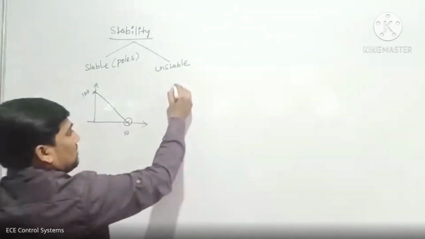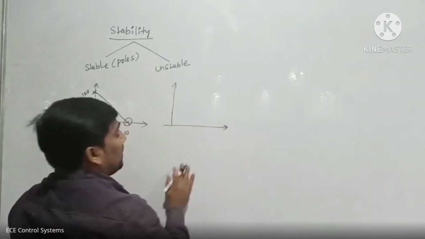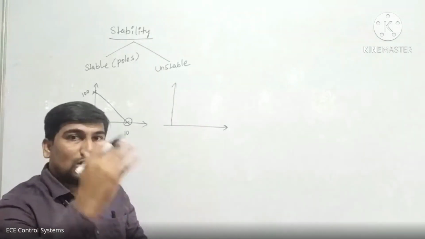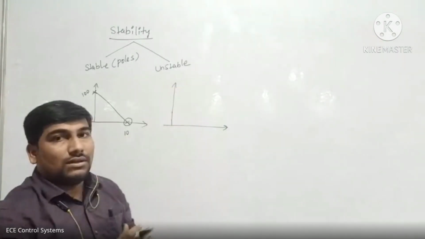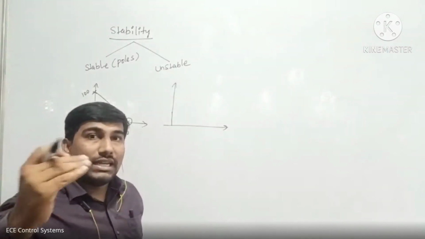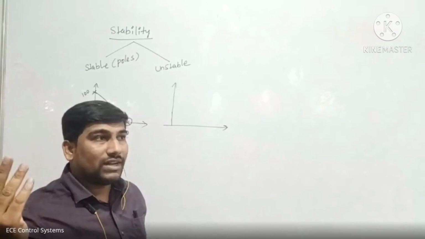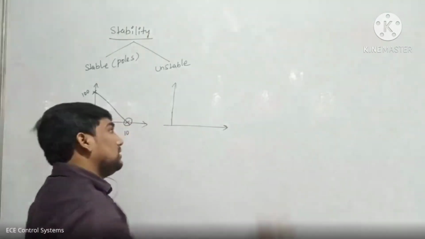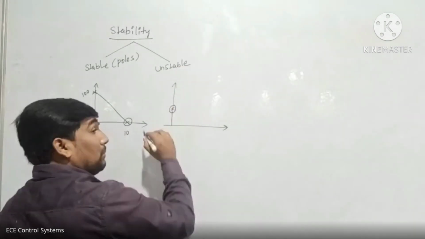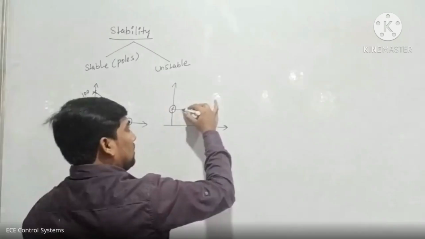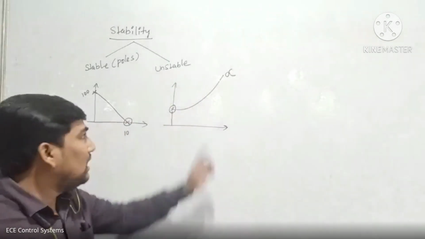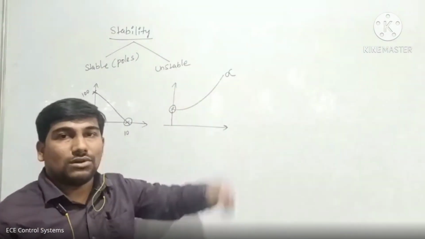Coming to unstable system, it is not bounded, it is an unbounded system. That is nothing but an infinite system. Infinite systems all come under unstable system. For example, I am giving some finite input, exact input, but your output is infinite. What is infinite? That is unbounded. That type of system is called an unstable system. Okay. If you are giving some finite input, but your response, your output is infinite, then this type of system is called an unstable system. అంటే మనకు తెలియదు ఎగ్జాక్ట్ వాల్యూ ఎంతో తెలియదు కాబట్టి that type of system is called an unstable system.